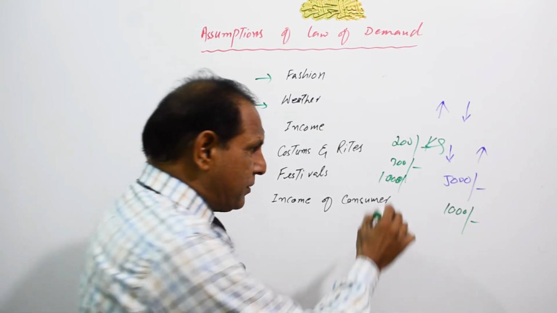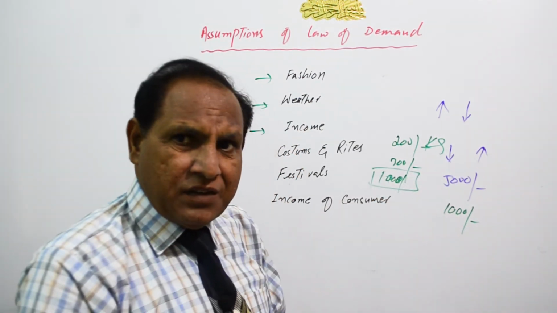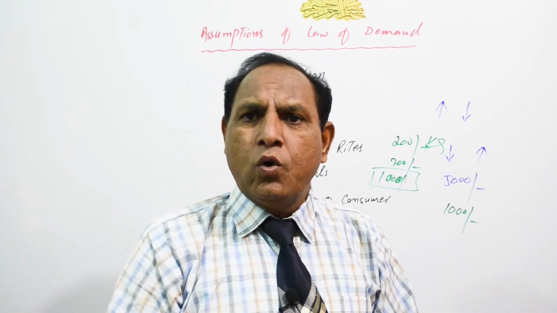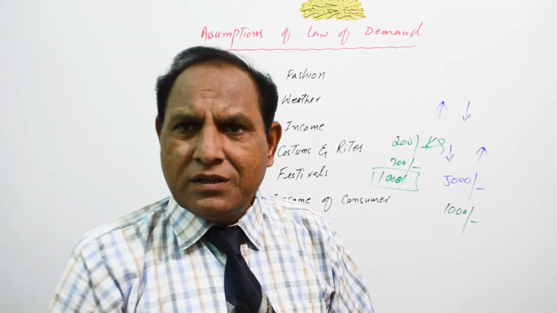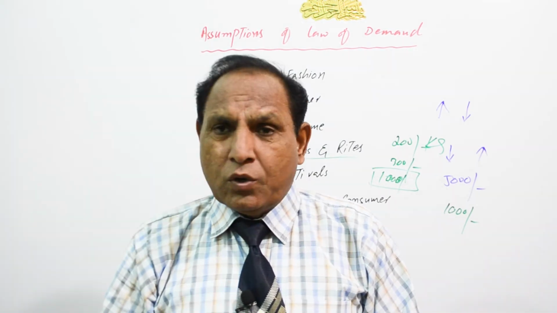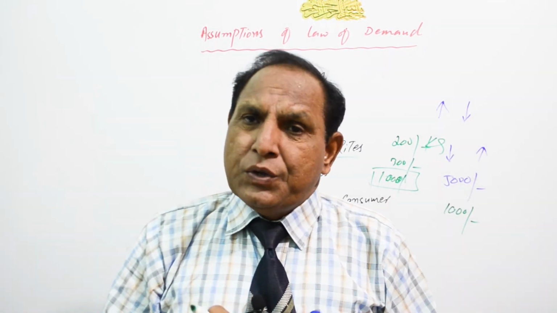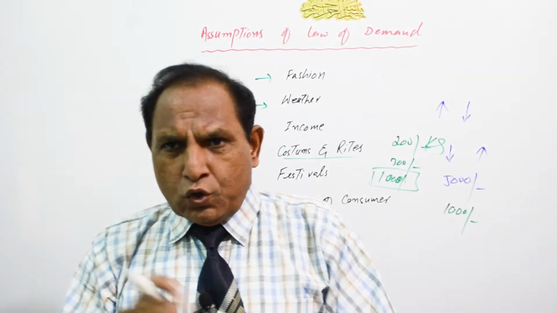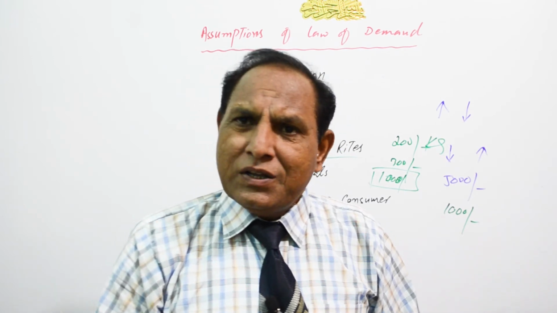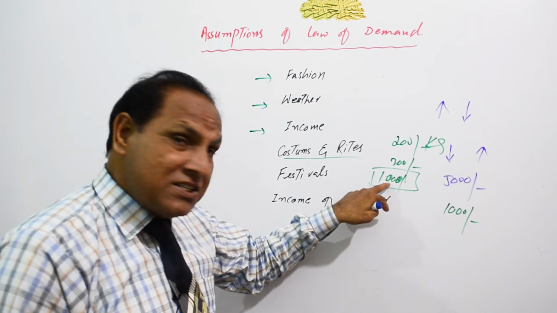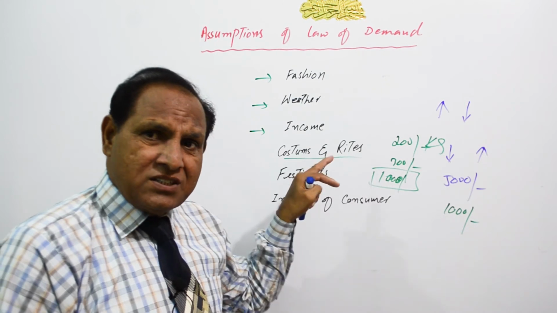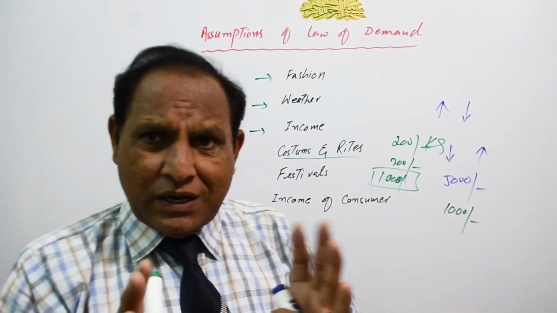But when the price of the chicken is 1000 rupees per kg, and on the same day a marriage in your home is going to take place, would you not like to purchase this chicken at this price? Surely we will purchase it, because this is our customs and our rights. We don't like to put a vegetable dish before our guests at the marriage. Surely we will purchase this chicken at this price. Why would we not purchase at this price? So customs and rights are another factor that affects our demand.